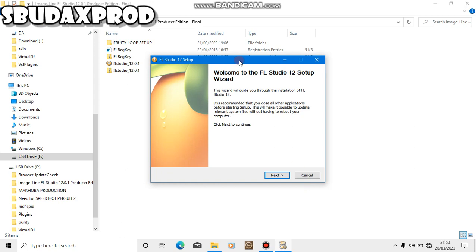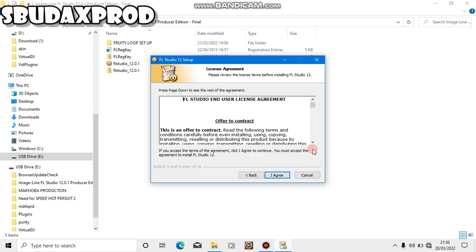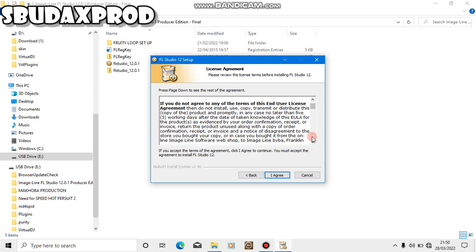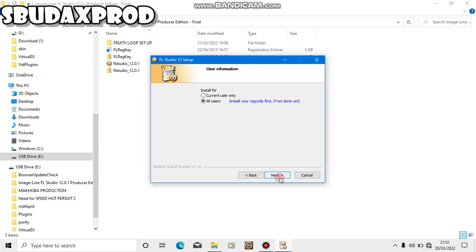Welcome to the FL Studio 12 setup. What you need to do is just say next. Okay, wait for it here. You can read what you want to read here, but I don't think I have to read. Continue pressing I agree. Current user or all users, you can choose. Okay, I'll choose all users. Then I say next.